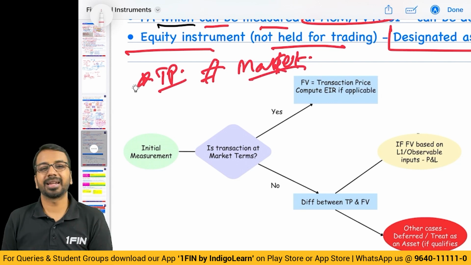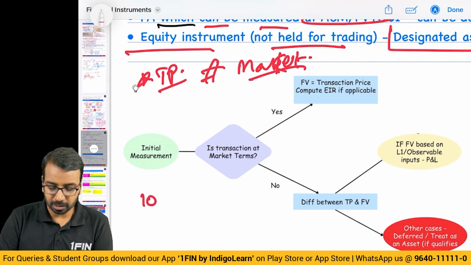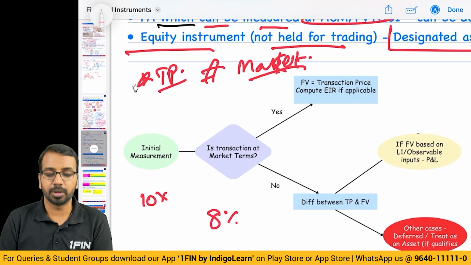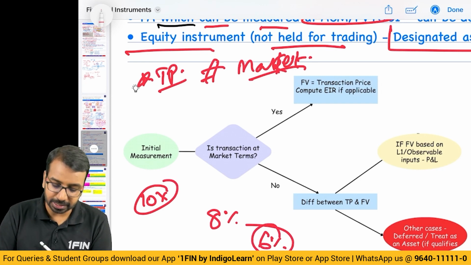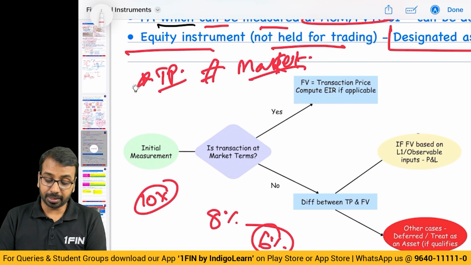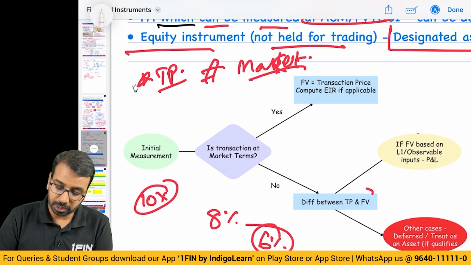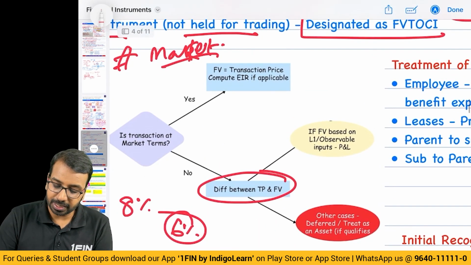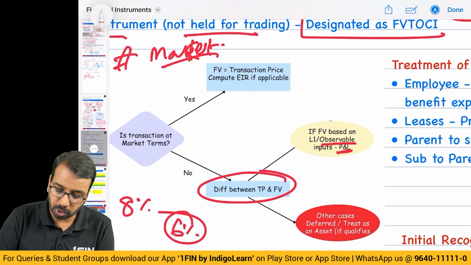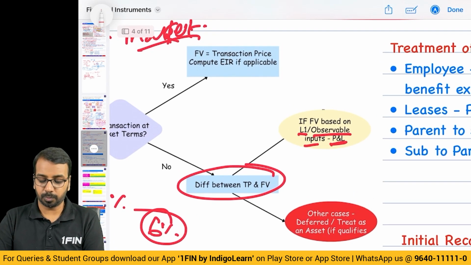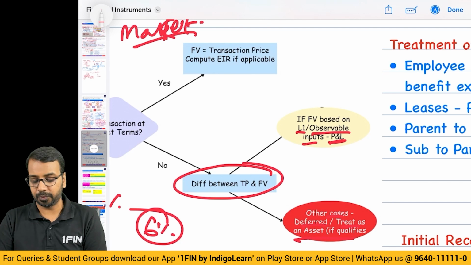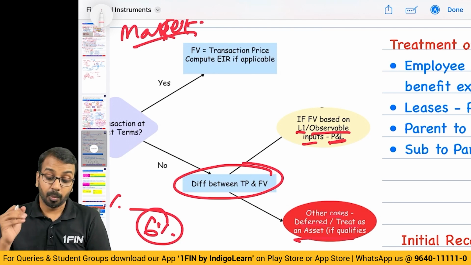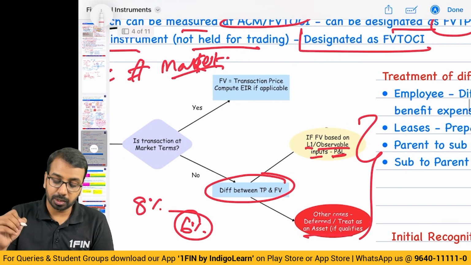so what is the meaning of that? Say for example, the rate in the market is 10% and I have given to my employees at 8% or at 6%. So, if it is not happening at market terms, then the difference between these two will be taken to P&L if it is based on L1 or observable inputs. In other cases, it will be deferred and treated as an asset if it qualifies as an asset. So, this is how you will normally do.